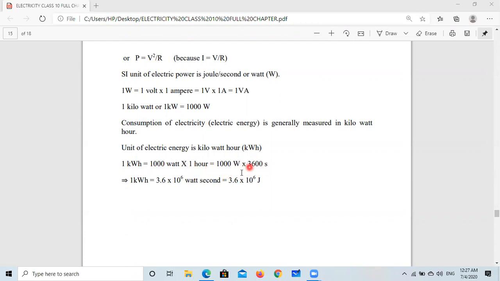So 36 into 10 to the power 5, but in standard form we write 3.6 into 10 to the power 6 joule. So in this way, this is the electric energy.